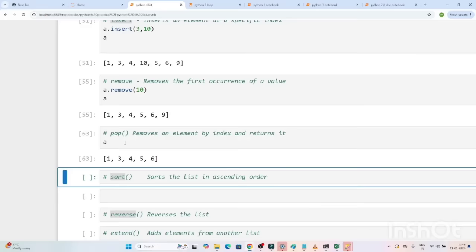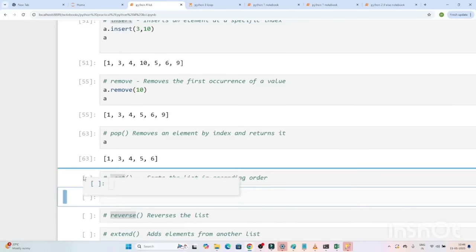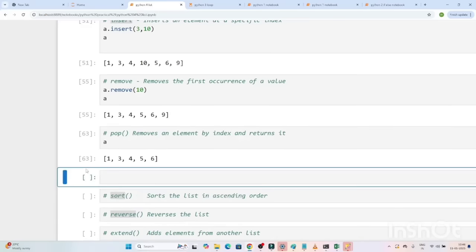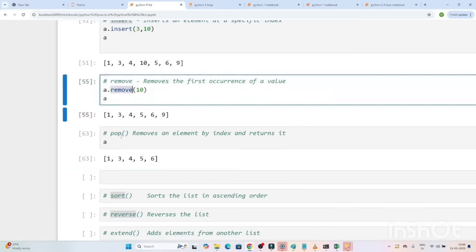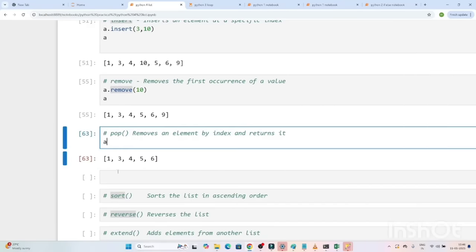This is the list I have, right? Now in this list, suppose you want to remove any elements. So we have a remove method to remove any specific value. But suppose you are using pop, this is the list you have: 1, 3, 4, 5, 6. This is the list we have.